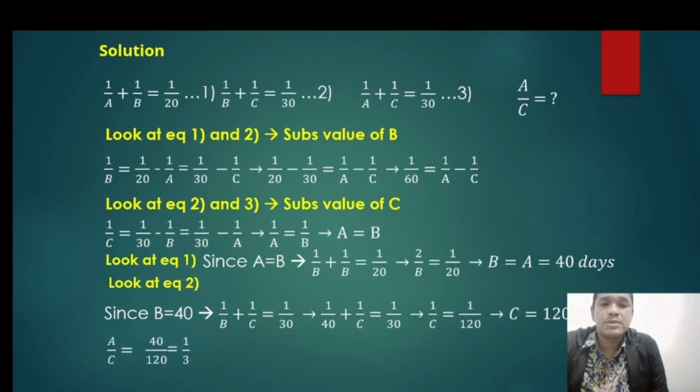So since we know the value of A and C, that the value of A is 40 and the value of C is 120, we can divide 40 by 120. So the ratio between A and C is 1/3. So the final answer is 1/3.